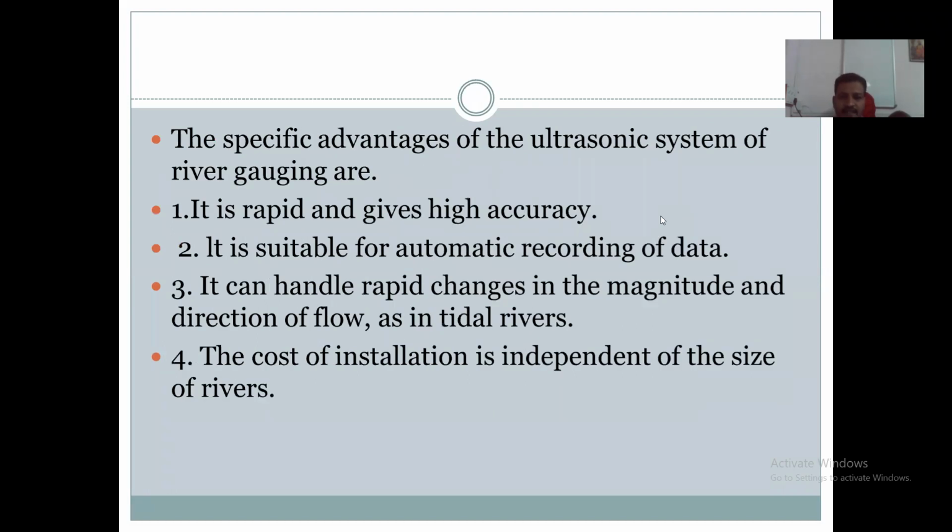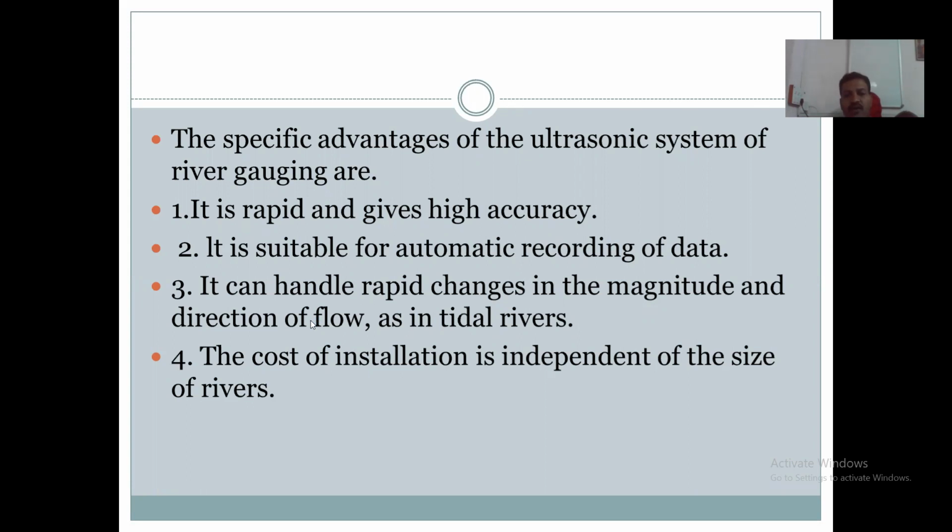So what are the advantages of this ultrasonic system of river gauging? It is a rapid method and it gives higher accuracy than the electromagnetic method and the area velocity method. Its accuracy is higher than both methods. It gives accurate results, and in less time more accurate results can be obtained. This is the first advantage.